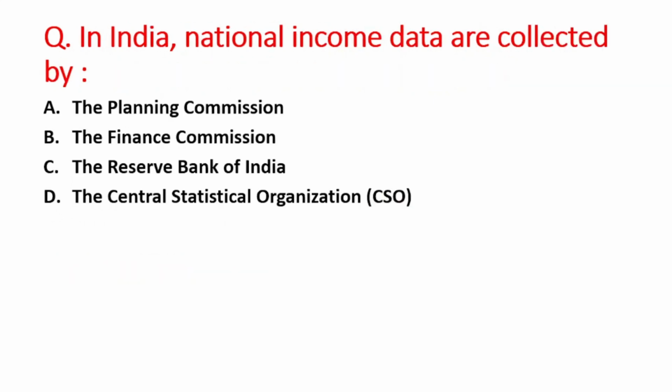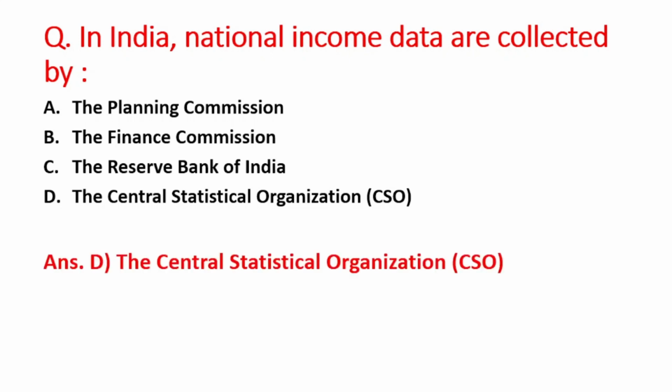Next question is in India, national income data are collected by: A option is the Planning Commission, B is Finance Commission, C option is Reserve Bank of India, and D option is Central Statistical Organization. So right answer is option D, that is the Central Statistical Organization.